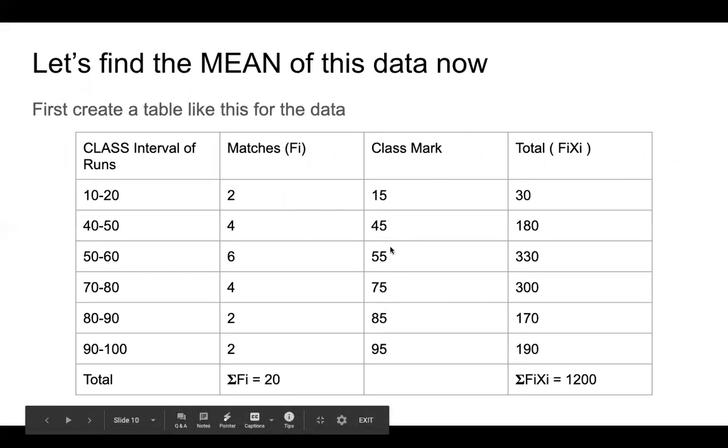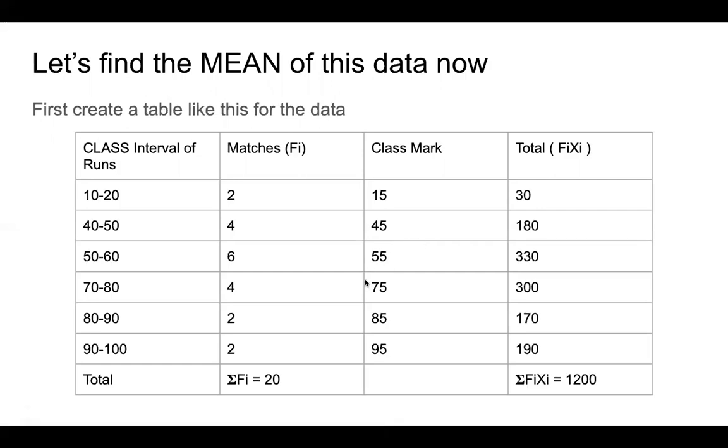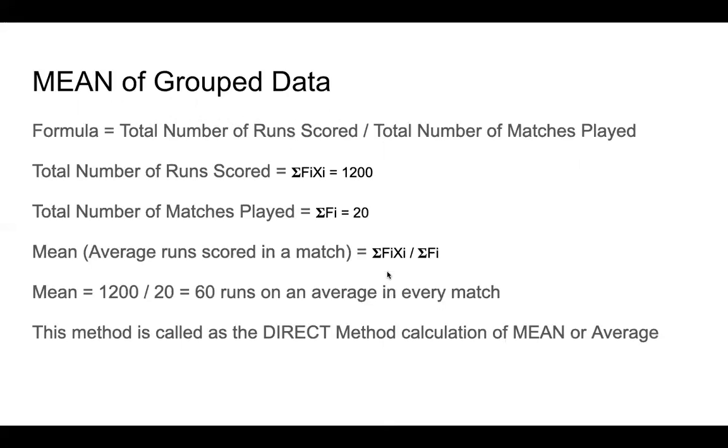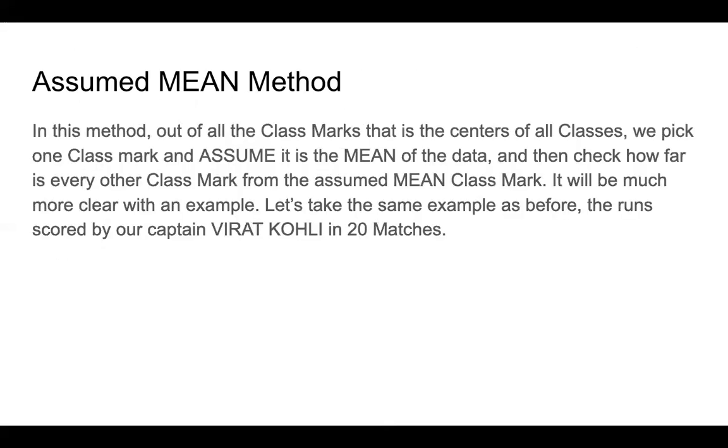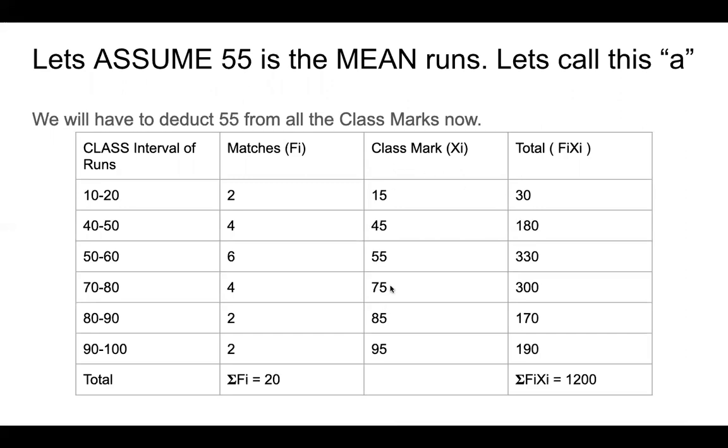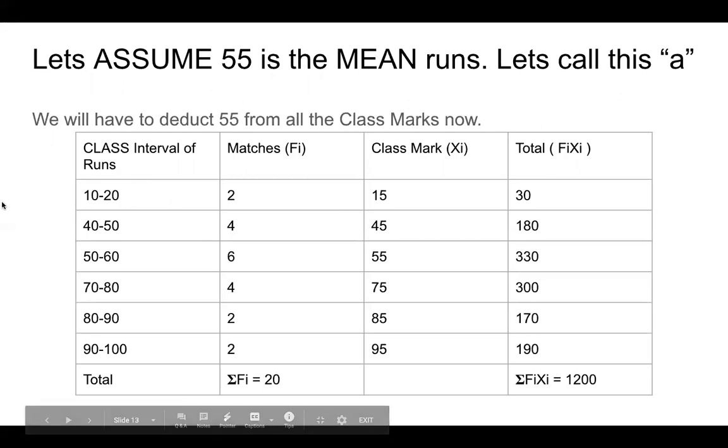We pick one value and we assume that this is the mean. We do not know if that is the correct average, but we pick any of these values and assume that it is the correct average value. So how does that work? Let us look at that. This is the same data that we had from the previous example.